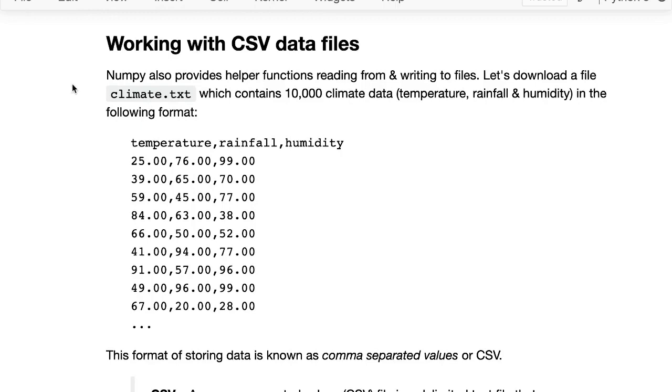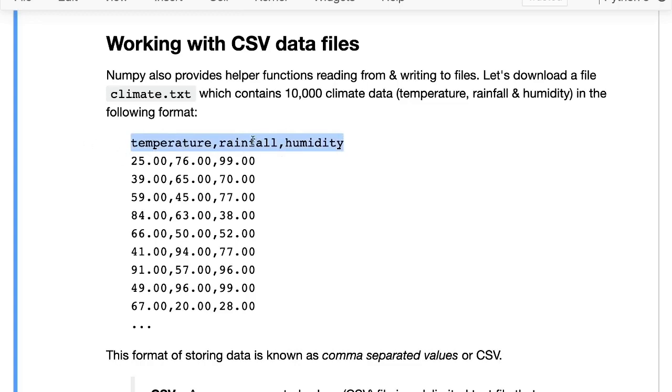Let's go a little bit further and try to work with a file. We will download a file, climate.txt, which will contain 10,000 climate data points. It'll look something like this: temperature, rainfall, and humidity. The first row simply describes what information this file contains. Then each line of the file will contain the information for one region. So this is the temperature, rainfall, and humidity in region 1, and for region 2, and for region 3.